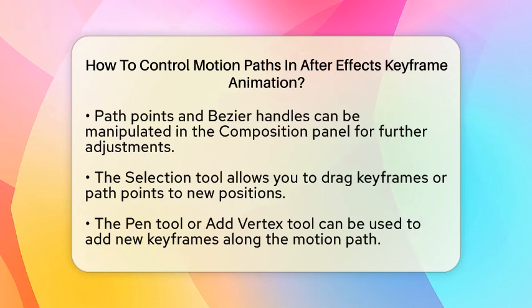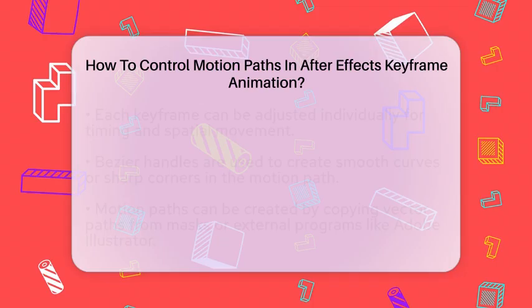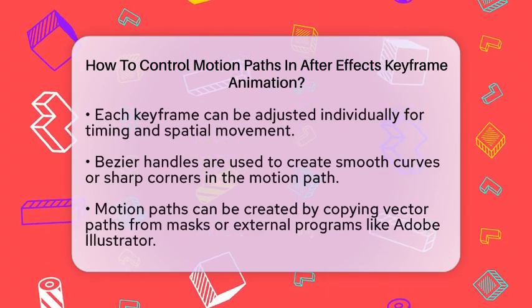The Bezier handles attached to each keyframe are essential for creating smooth curves or sharp corners in your motion path. By dragging these handles, you can modify the curvature, allowing for fluid movement or precise angles.